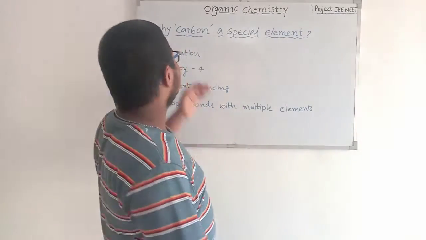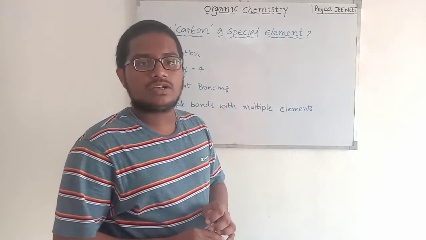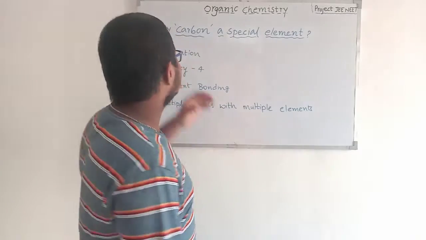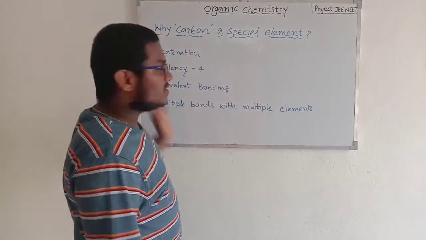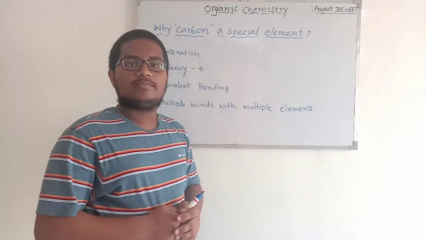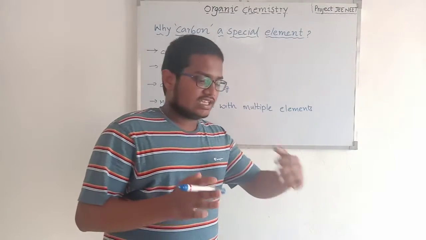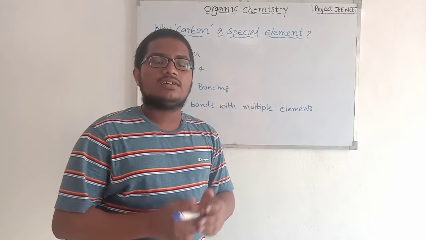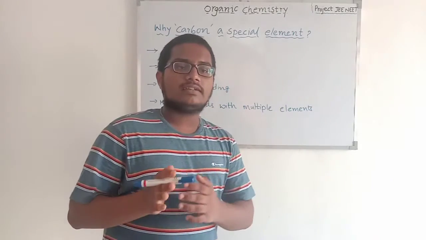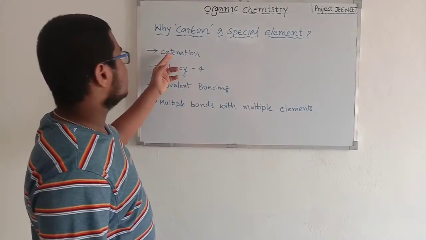So now let's discuss why carbon is a special element. According to chemistry, carbon is a special element when compared to all the other elements. So let's discuss why. Going to the first property of carbon, this property is catenation. So what is catenation? Catenation is the ability to form a large number of chains attached to the same number of carbons. So one carbon attached to another carbon, that carbon bonds to another carbon, and that chain will proceed to an indefinite number of chains. So that property is catenation.